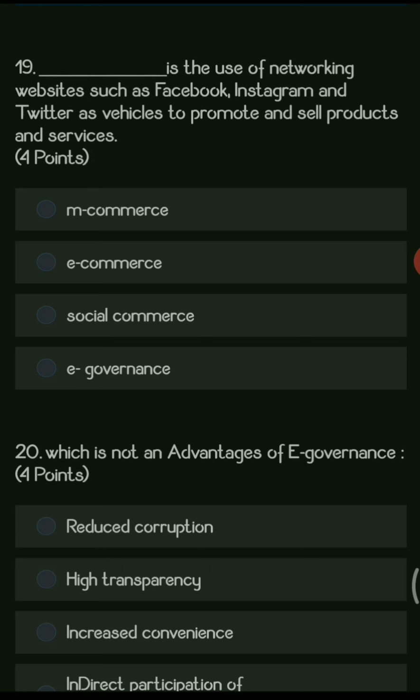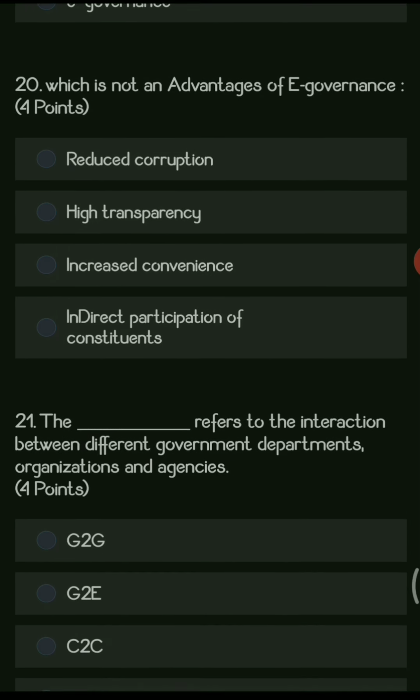Next question. Dash is the use of networking websites such as Facebook, Instagram, and Twitter as vehicles to promote and sell products and services. Options are m-commerce, e-commerce, social commerce, and e-governance. So here the right answer is social commerce.